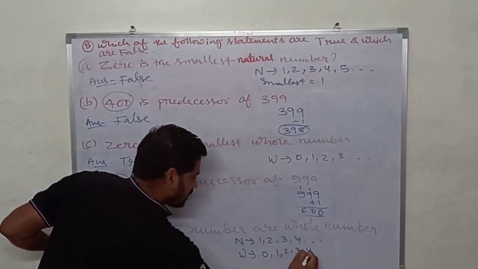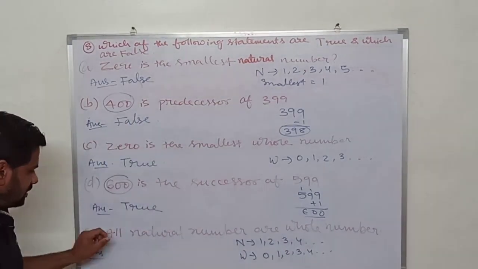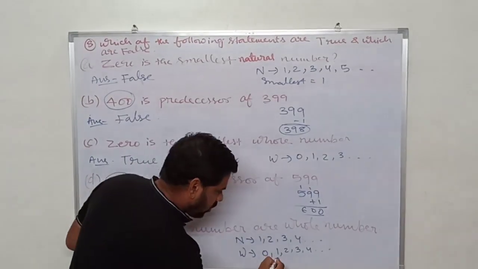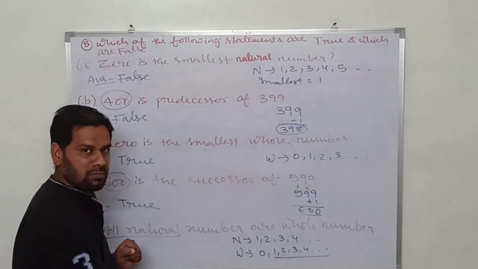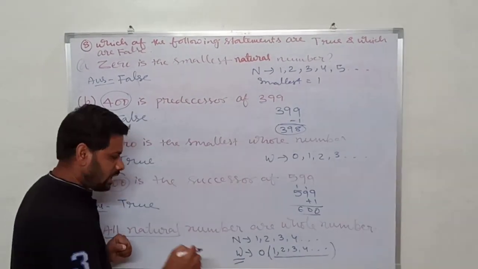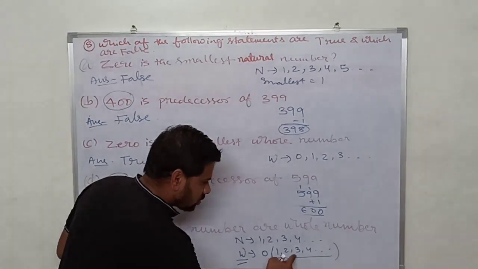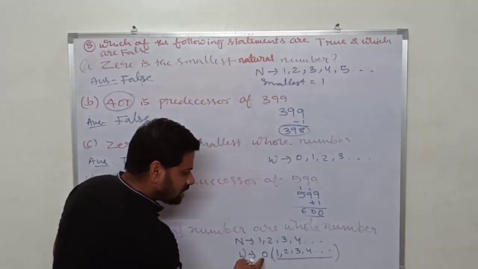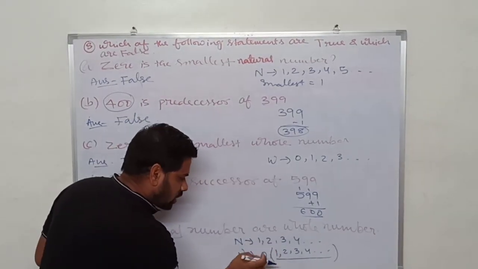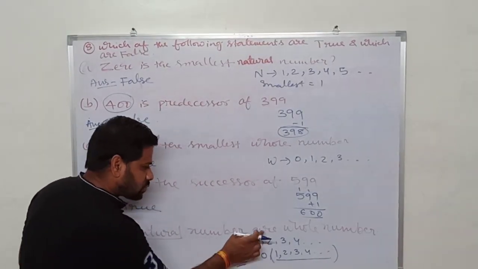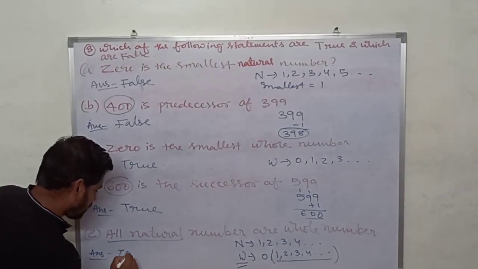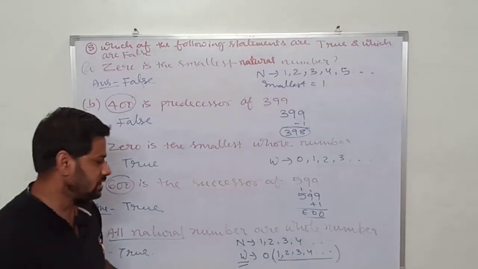Yes, all natural numbers are whole numbers, because inside the whole numbers all the natural numbers are present. Inside the whole numbers you can see 1 2 3 4 5 6, these are natural numbers, and only 0 is extra. So all the natural numbers are whole numbers. सारे natural number whole number के अंदर आते हैं. That's why natural numbers are whole numbers. So it is true. Getting it? So it is true.